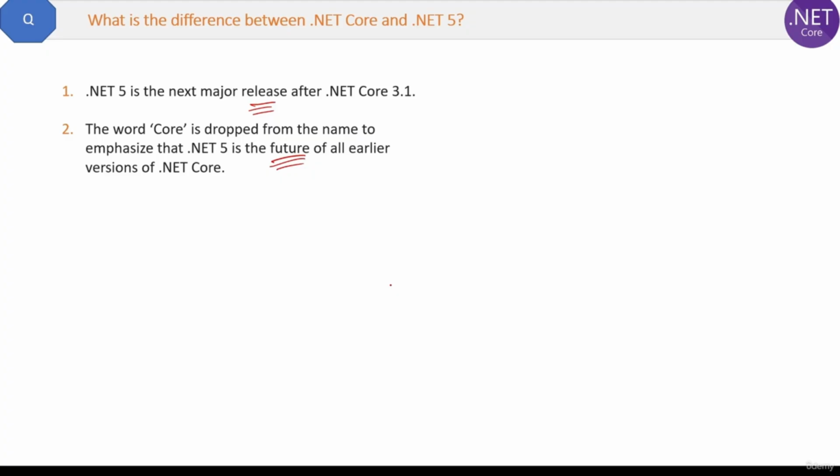And the second point is Microsoft has introduced .NET 6, which is the latest version of .NET Core. So basically .NET Core and .NET 5 are the same things. It's just the latest version, and Core is removed from the name.